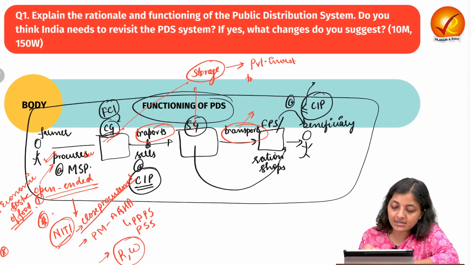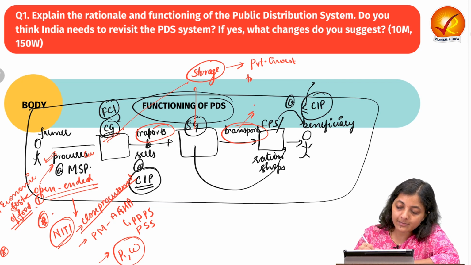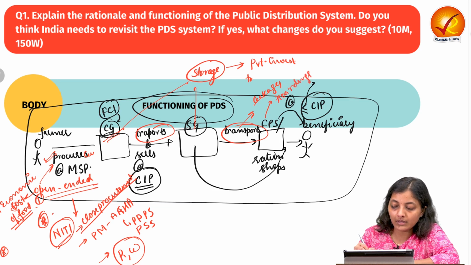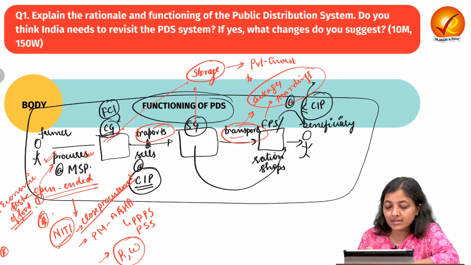Next comes transportation leakages and fair price shop hoarding. There are instances where this transport, instead of going to fair price shops, gets diverted to the open market. So this scheme does not benefit the identified beneficiaries.